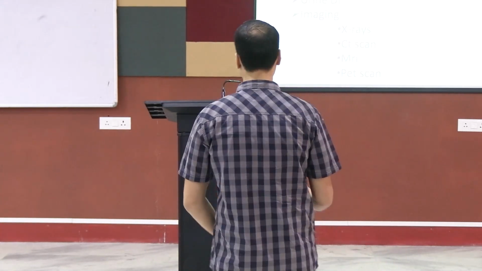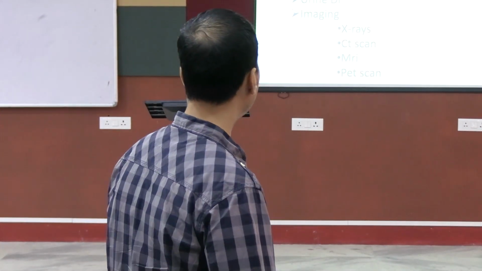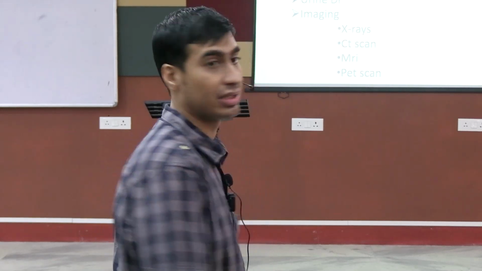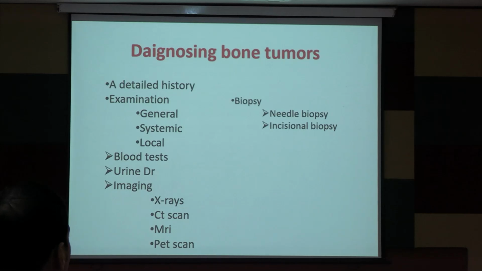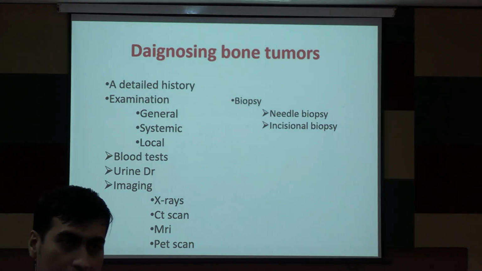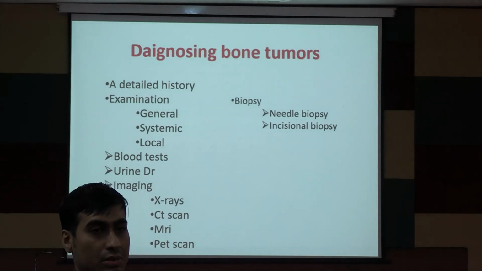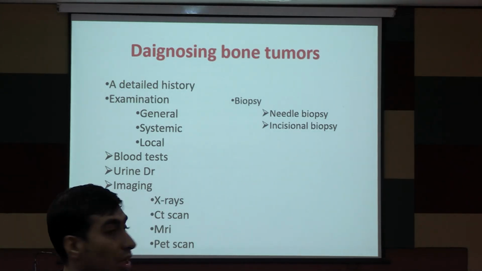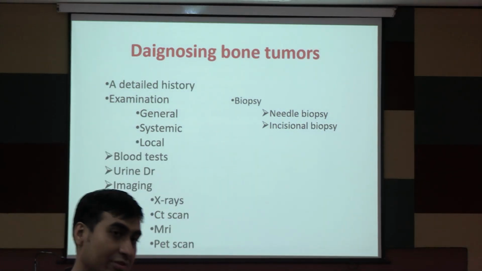Diagnosis of bone tumors, as I have said, you need to take a history. That is important. How long it has been there, how is the pain, when is the pain. The pain history that you take in any surgery or medicine class is going to be the same. Along with that, you need to do X-ray, CT, MRI, PET. If you are suspecting a malignant lesion, if you are suspecting mets, then you have to do a PET. But X-ray, CT, MRI is a must. That has to be done. And only after you finish all this, then you put the needle. That means biopsy comes last. That is the last thing that you should do. That is a very important thing in the investigations.